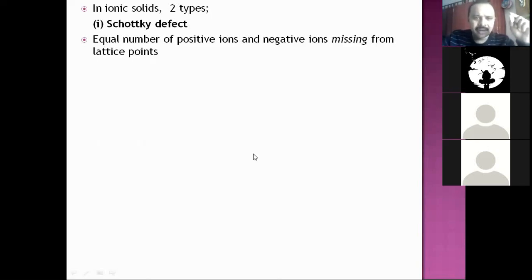To maintain electrical neutrality, equal numbers of positive and negative ions will be missing out. Now what actually happens, since positive and negative ions are missing out from the entire solid, what happens to density? Decreases. See, for that matter, any defect, when it increases in a solid, stability of the entire solid decreases. So we can conclude here, density decreases, stability also decreases as the Schottky defect increases. Is that okay? So fine.